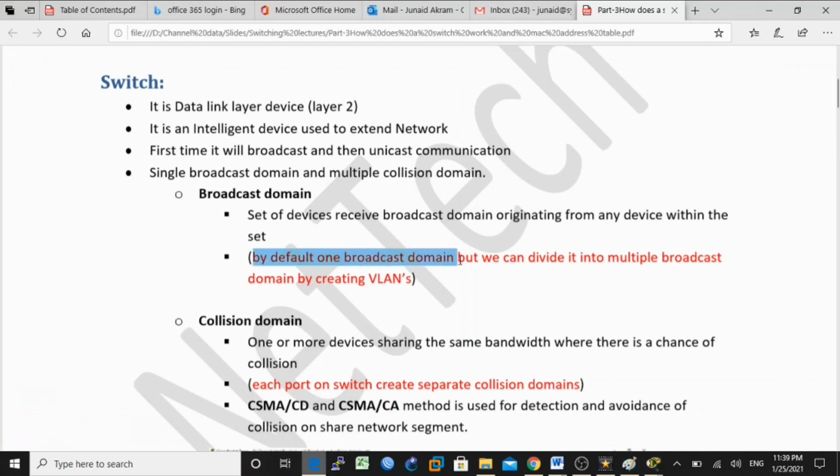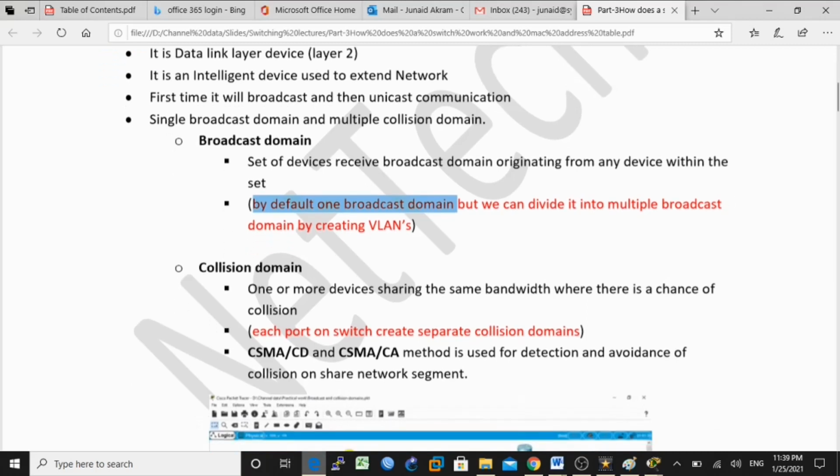By default there is one broadcast domain, but on the switch we can divide it into multiple broadcast domains by creating VLANs, because each VLAN has a separate broadcast domain. When we create VLANs, the number of broadcast domains will increase. We will discuss this later when we move on to the VLAN topic.